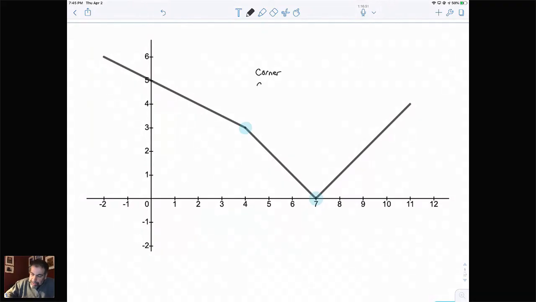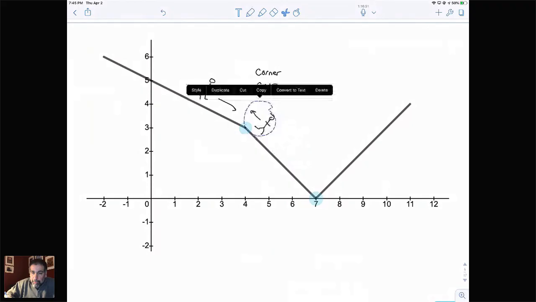Some places we call this a cusp. It really doesn't matter what you call it on the AP exam as long as you say it's not differentiable. The way I think about this, if I'm walking in this direction and I'm walking in this direction, they will meet at 4. That's the continuity part. The limit exists. The f of a value is going to work. So they're going to meet. We're continuous. But these guys get closer and closer and closer.